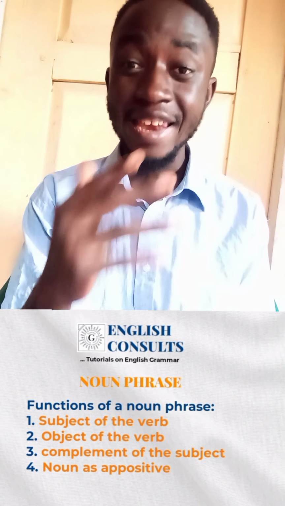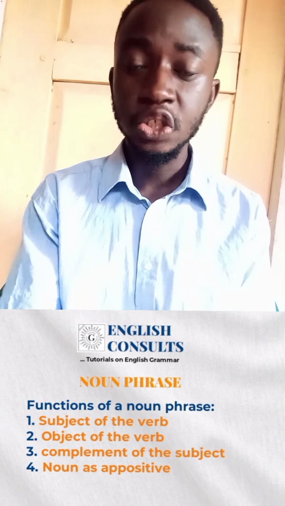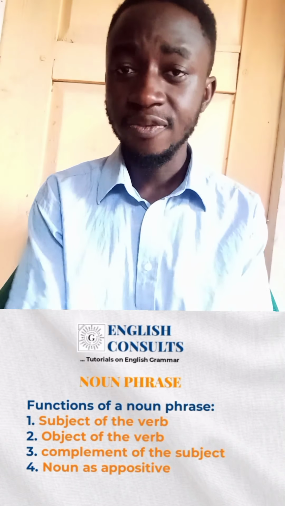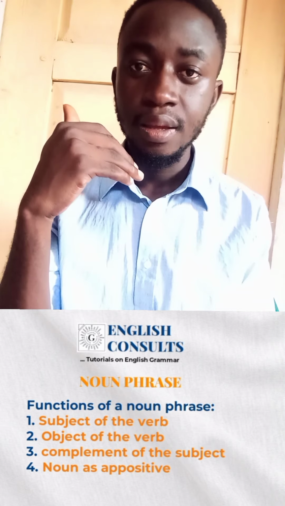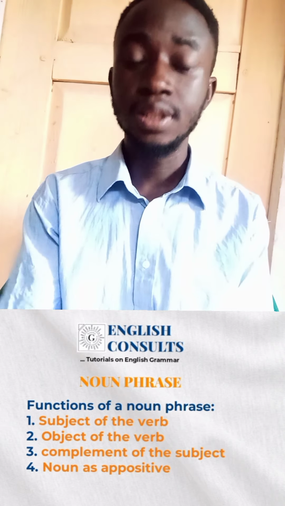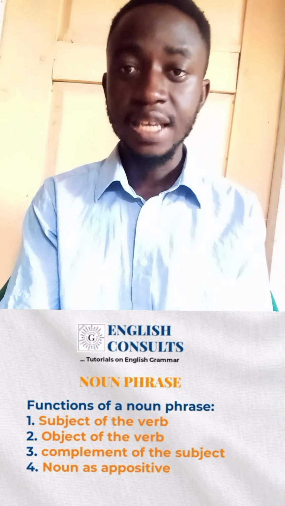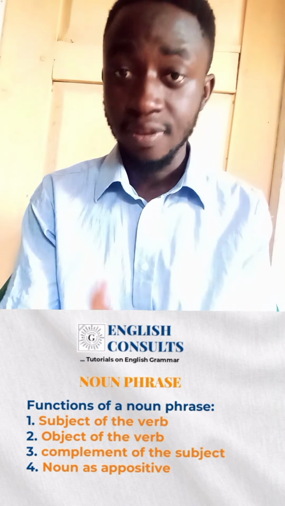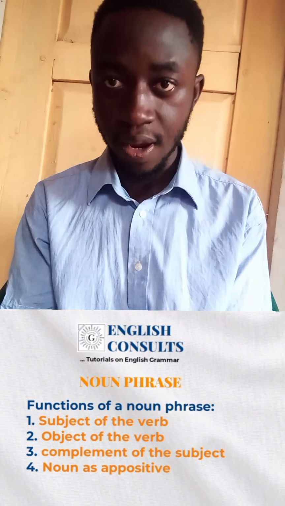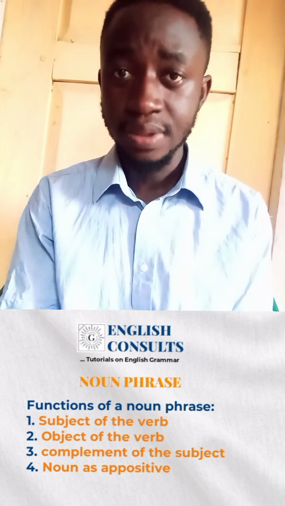So the same function that a noun performs is the same function that a noun phrase performs. In other words, we have the noun phrase performing as the subject of the verb, the noun phrase as the object of the verb, as subject complement. All right, then we even have the appositive.